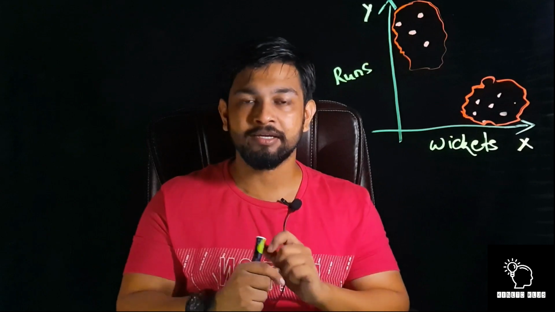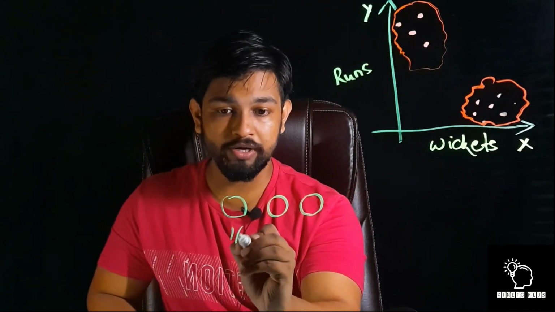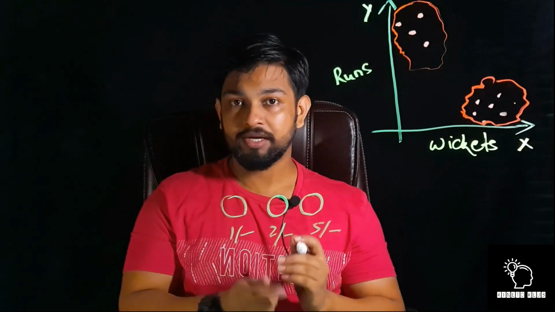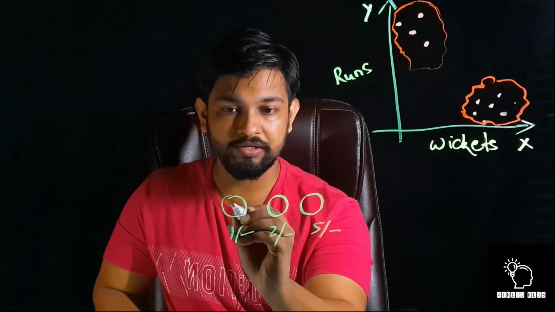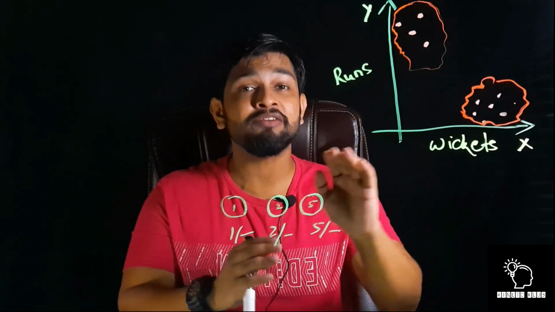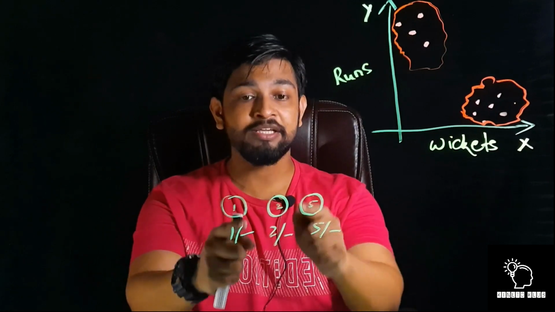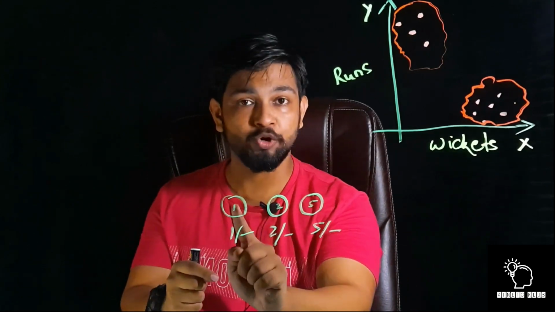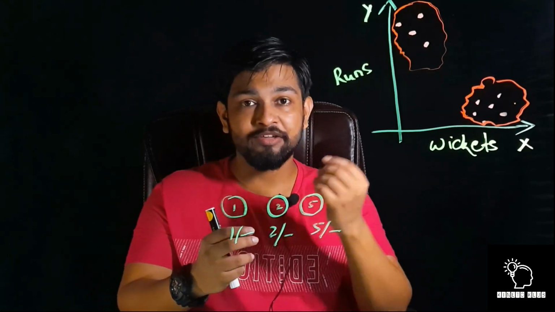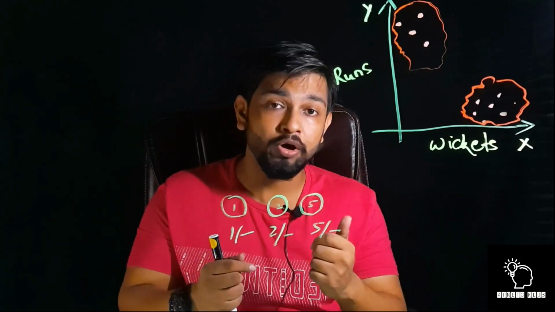Next, coming to supervised learning. To know what is supervised learning, let's take an example. We have three types of coin: this is a 1 rupee coin, this is a 2 rupee coin, and this is a 5 rupee coin. I will write here 1, 2, 5. In unsupervised learning, we never knew the label at the starting, rather the output decides the label. But here we have already labeled them as 1 rupee coin, 2 rupee coin and 5 rupee coin. Now we will make the machine learn, so that if you give an arbitrary coin, it will tell us whether it is a 1 rupee coin, 2 rupee coin or 5 rupee coin.